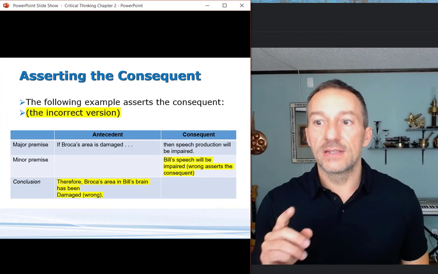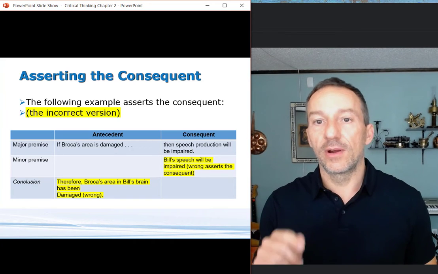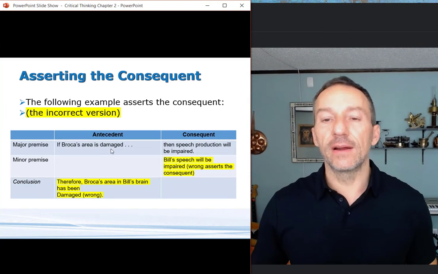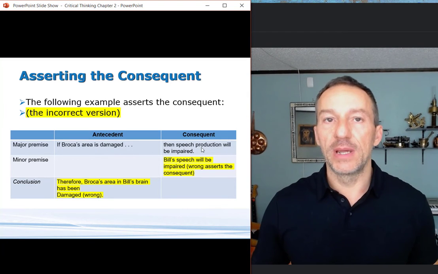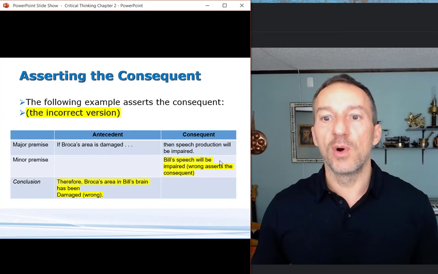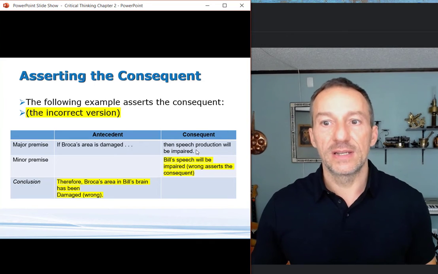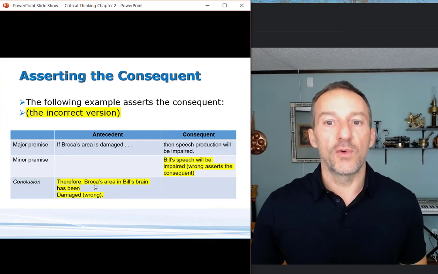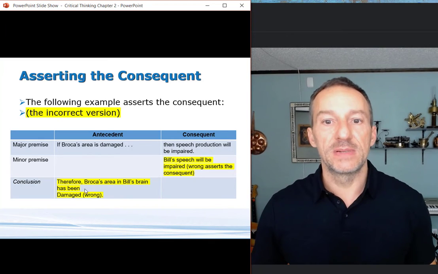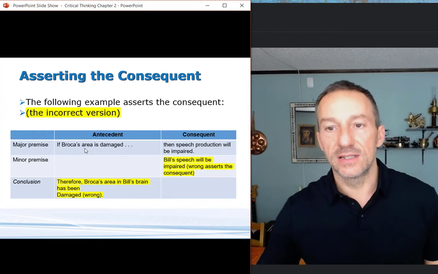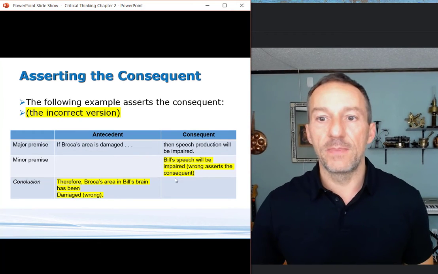So here is, instead of the argument that we had earlier, instead of asserting the antecedent, we are asserting the consequent. If Broca's area is damaged, then speech production will be impaired. That's perfect. The minor premise here is Bill's speech will be impaired. They are asserting the consequent. Speech production will be impaired. Bill's speech is impaired. The conclusion, therefore, Broca's area in Bill's brain has been damaged. The conclusion is discussing the antecedent. So they've got these two things backwards.